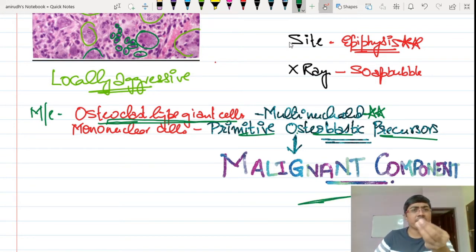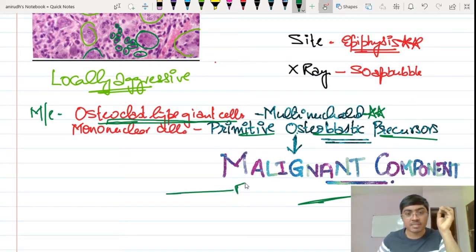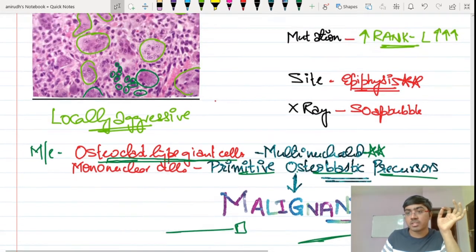Now remember, some of the gross features are also very much important. You can get this as a gross question also. There you will have to see this as a club shaped mass, where there is cystic degeneration, hemorrhage. Fine, these are certain features over there. So I am not going into the details of the gross specimens here, just discussing with you the features of the microscopy of the osteoclastoma or giant cell tumor.